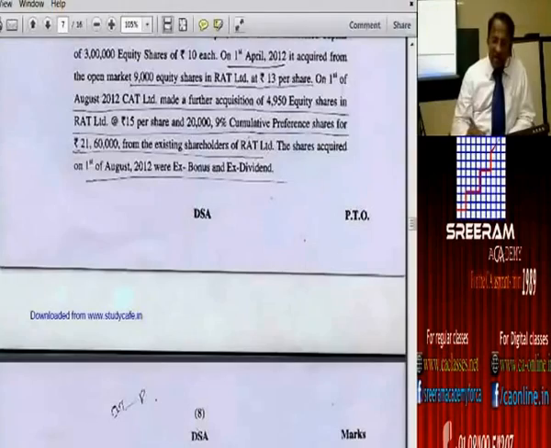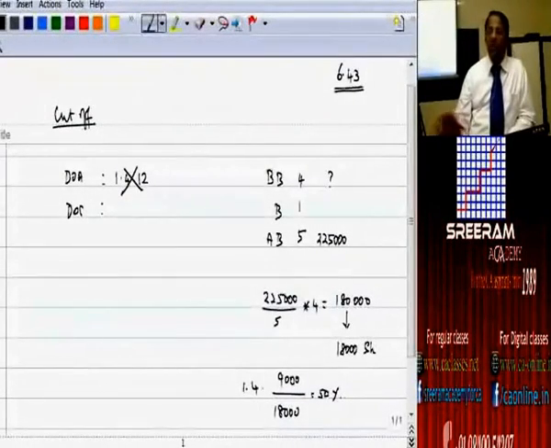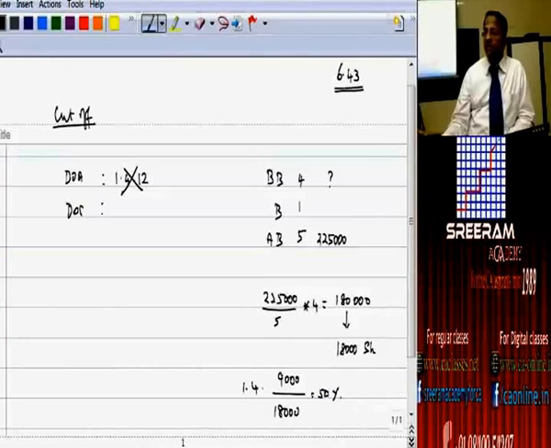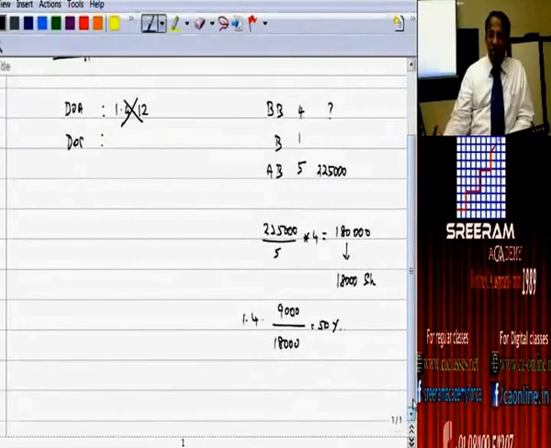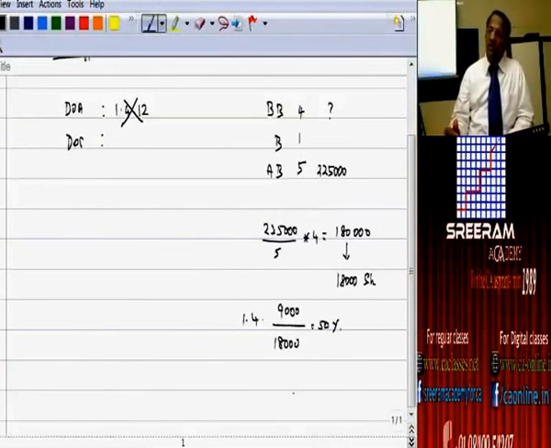This 4,950 they bought will not qualify for bonus shares, because the terms of purchase state very clearly that it is exclusive of bonus. That means the shareholders who held shares previously will get bonus shares, but not the parent company CAT Limited. Are you clear?